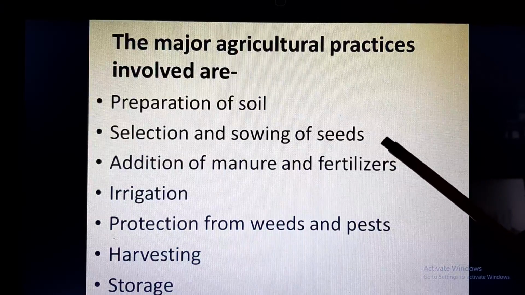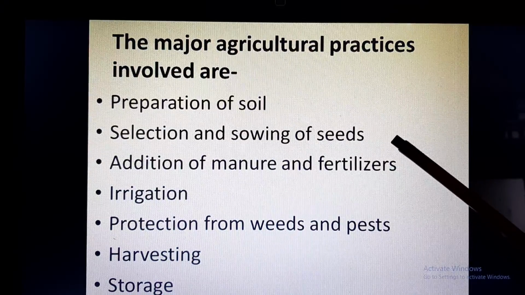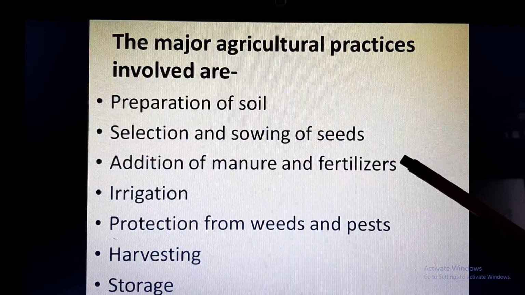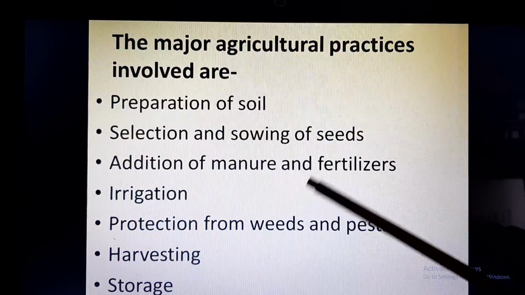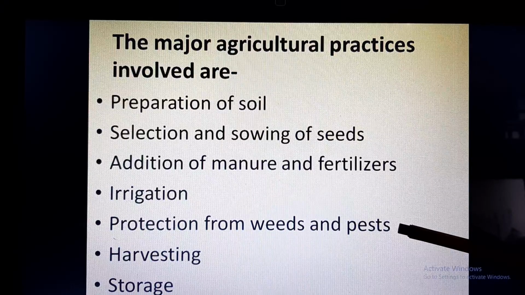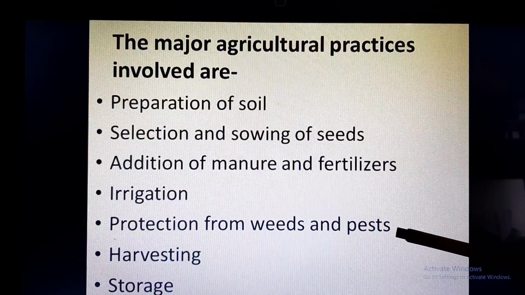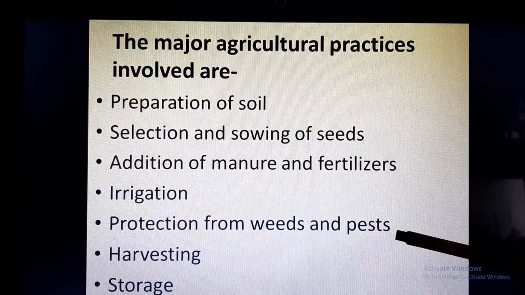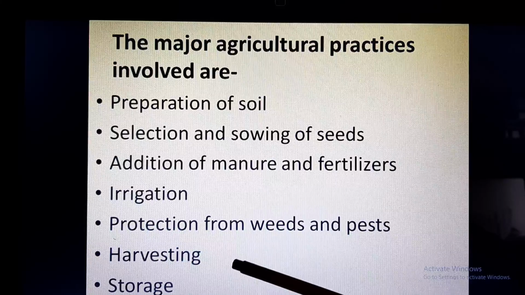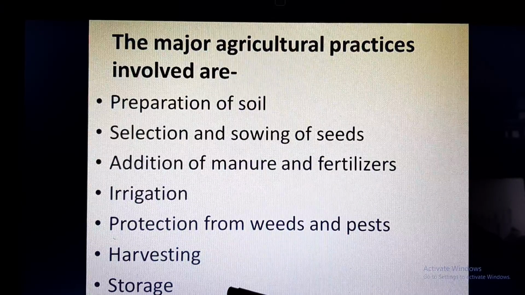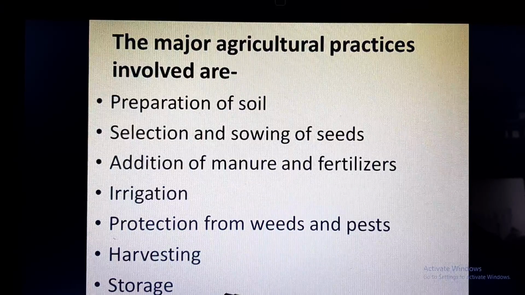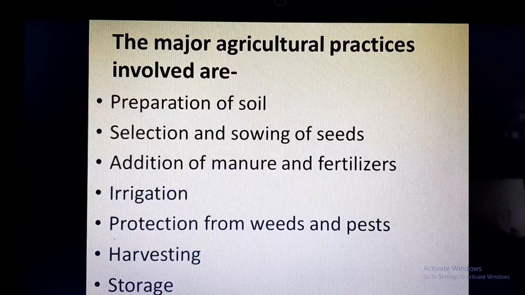After that, we have to select the seeds and sow the seeds. After the seeds are converted into seedlings, we need to add manure and fertilizer to the soil to replenish its nutrients. We need to irrigate to provide it water. We need to protect the crop from weeds and pests so that we have a significant quantity of crop with us. Once the crop is ripened or mature, we need to harvest it, and once the crop is harvested, it needs to be stored in a proper way so that it can be consumed throughout the year.